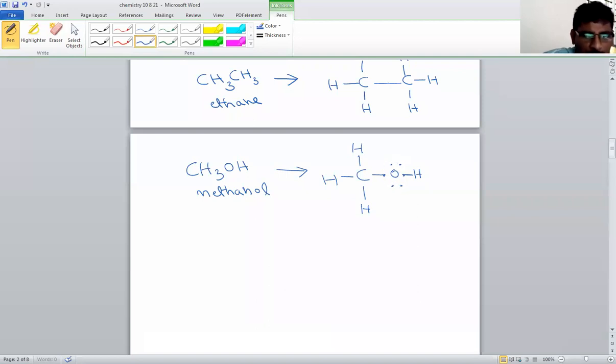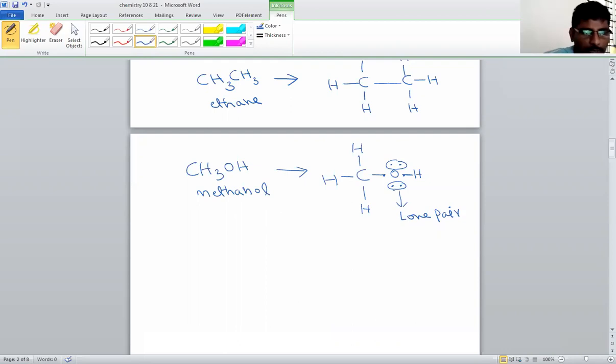So oxygen always has 6 valence electrons, but one electron is bonded to carbon and one to hydrogen. The remaining electrons are not bonded. Such non-bonded electrons are called lone pairs. So a pair of electrons which is not bonded to any atom is called a lone pair. So oxygen has 2 lone pairs.